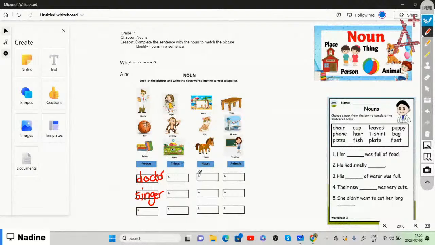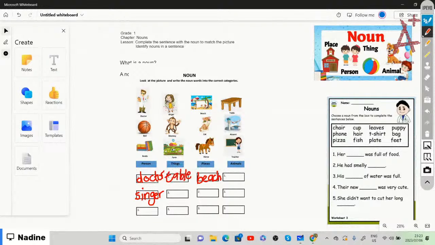So beach is a place. The table. Is table a person, a thing, a place, or an animal? Table is a thing, so we're going to put table under things.